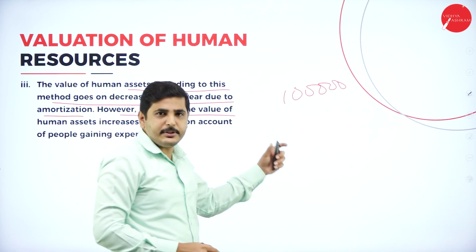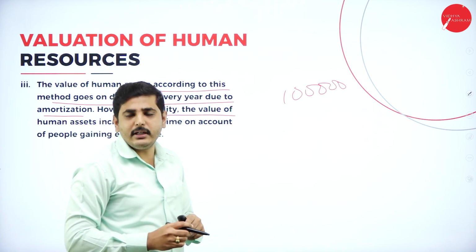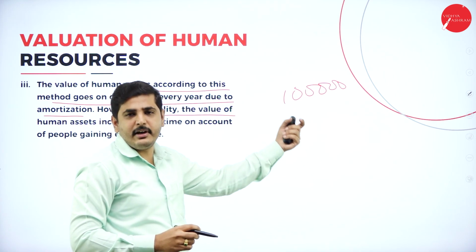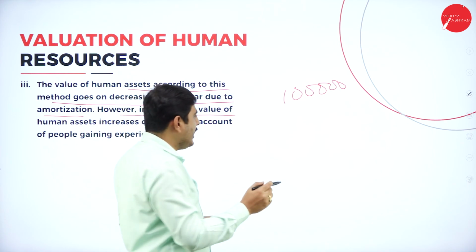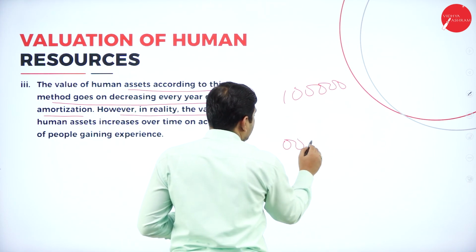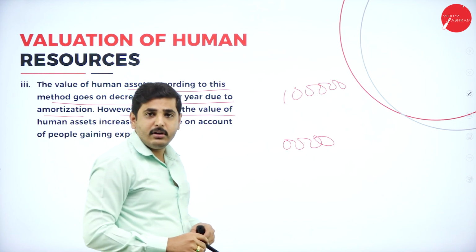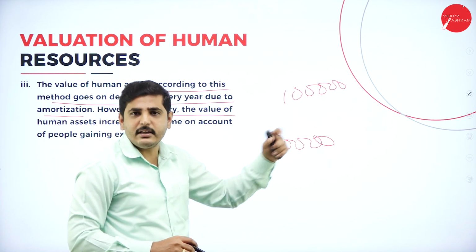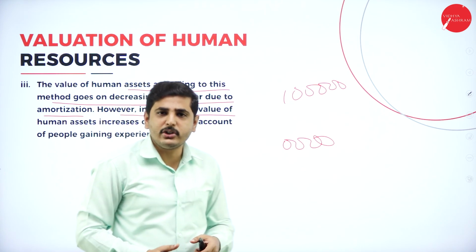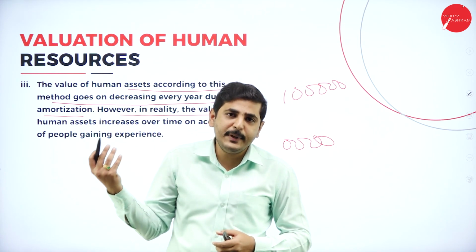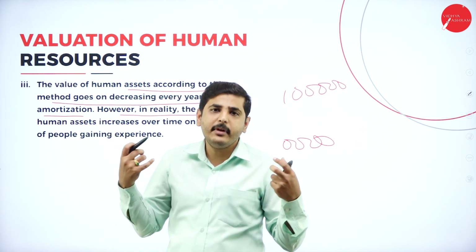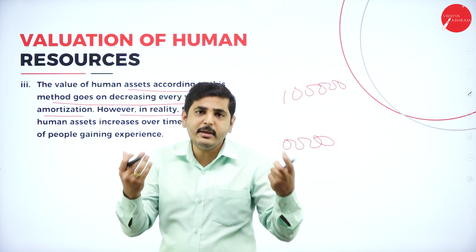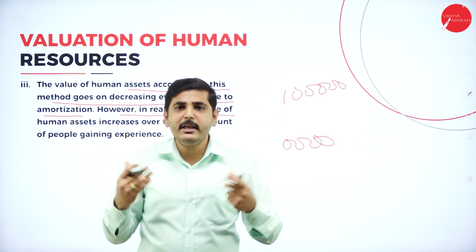Every year you will deduct the depreciation like other assets. Ultimately, after 10 years it will become 0. In case of assets, it may be building or machinery or any other asset. But in case of human resource, every day as my experience increases, as I am getting training, my skill will be improving, my knowledge will be improving.